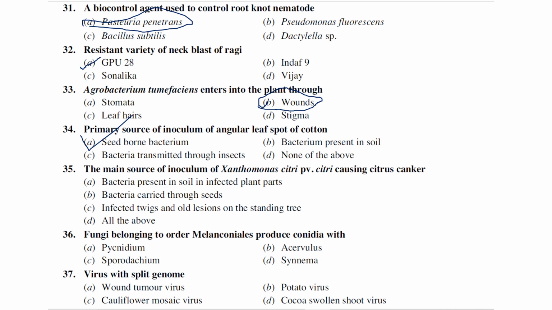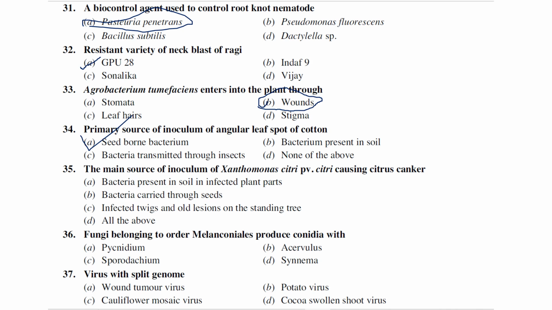Anyway, the next question: the main source of inoculum of Xanthomonas citri pathovar citri, which generally causes citrus canker. Citrus canker is caused by Xanthomonas citri pathovar citri, right? So the main source of inoculum, they're asking: bacteria present in the soil, bacteria carried through seeds, infected twigs and old lesions on the standing tree, all the above.